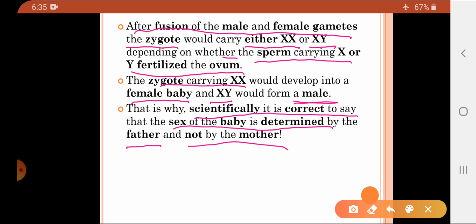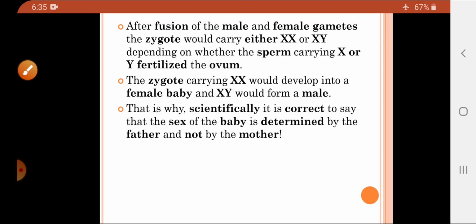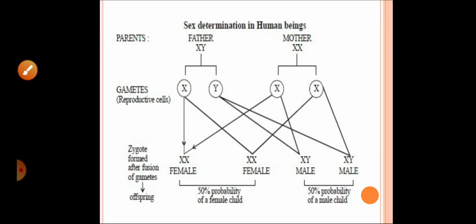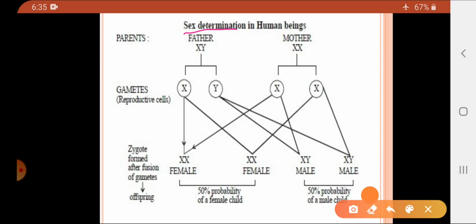So mother should never be blamed for the sex of the child, because it is the sperm which decides the sex of the zygote. If the sperm carrying X chromosome fuses with the egg, then it will develop into a female baby, and if a sperm carrying the Y chromosome fuses with the egg, then it would be a male baby. So this is a chart representation showing the sex determination in human beings.